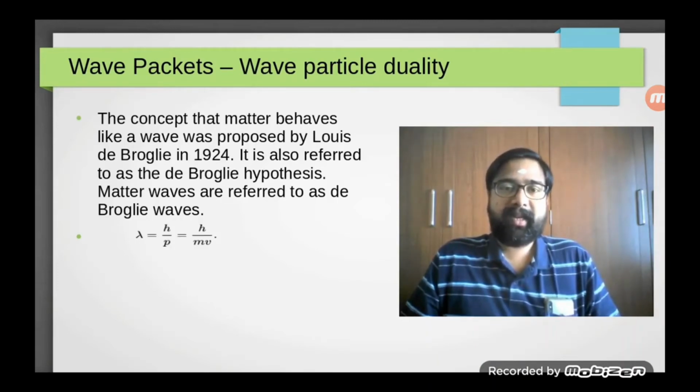Till that time we never associated wavelength with any particle. For the first time, he gave a relation lambda equals h over p, meaning that the momentum of a particle is directly proportional to the wave number that we can associate with a similar wave.